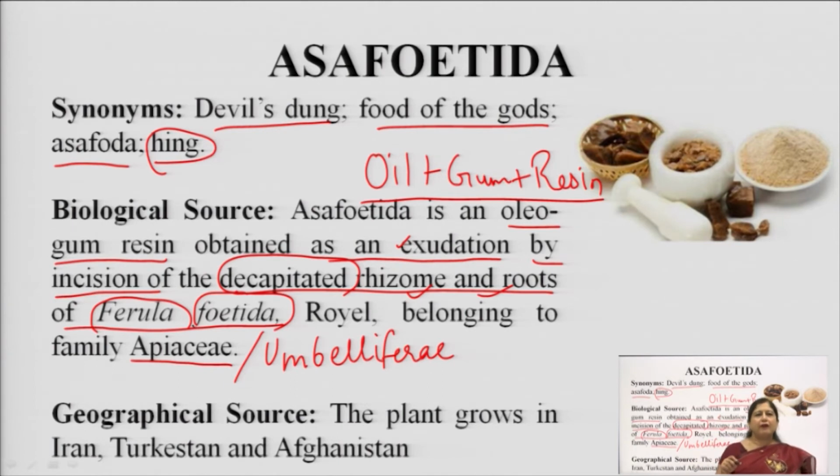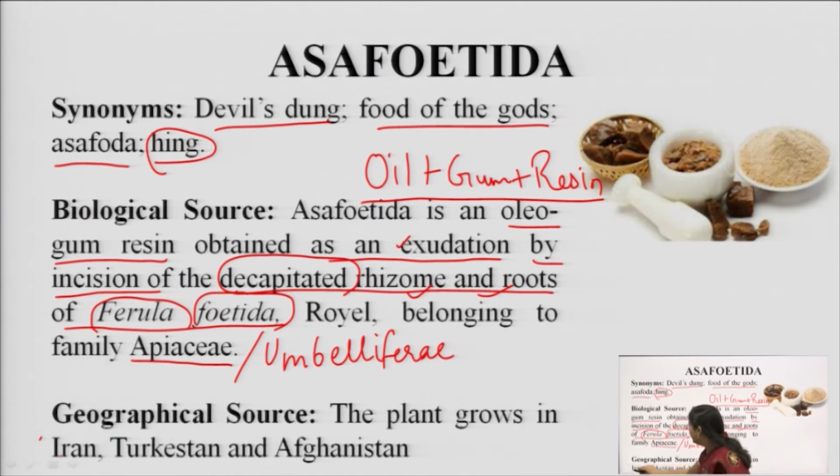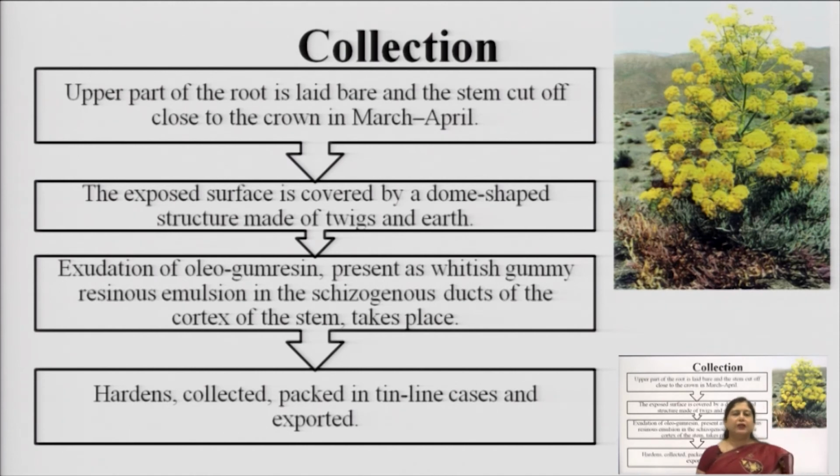And the geographical source of this is, the plant grows mainly in Iran, Turkestan, and Afghanistan. So, these are the main countries where the cultivation is done. Now, we will just look at how the cultivation and collection are done.